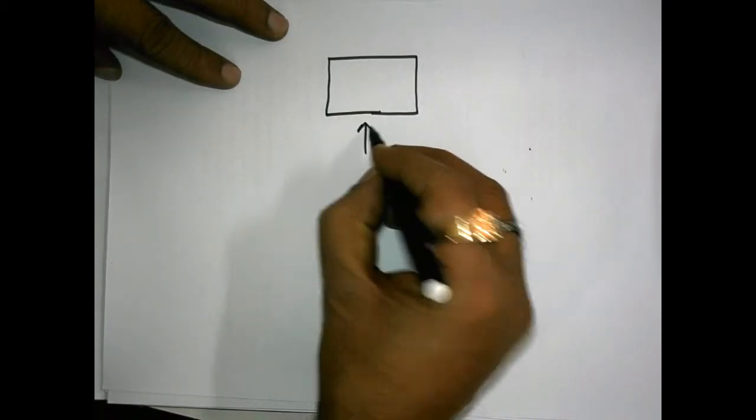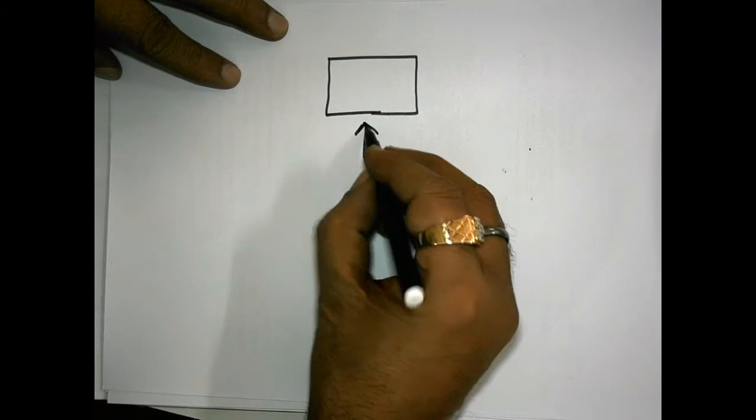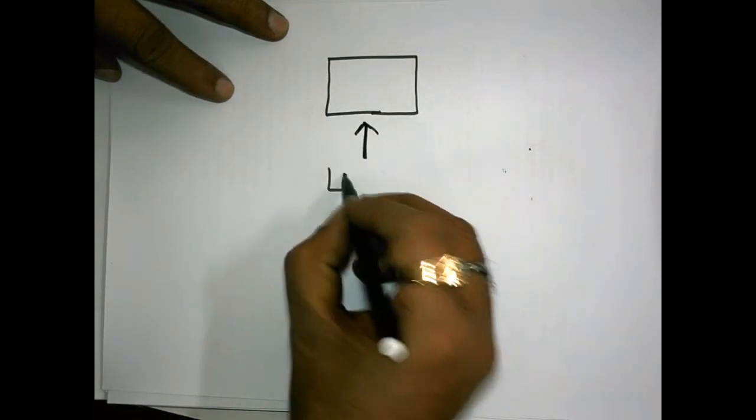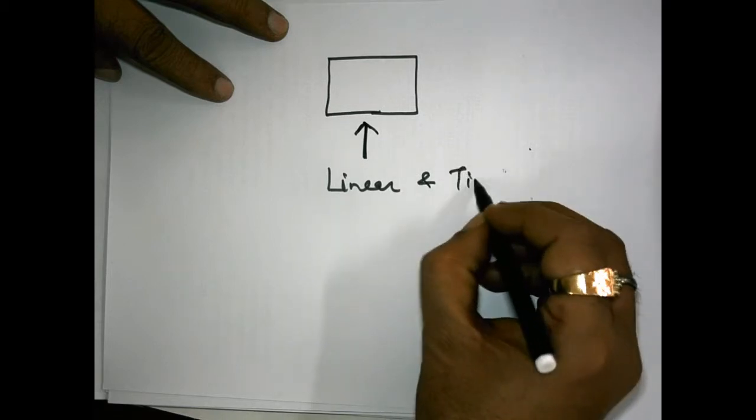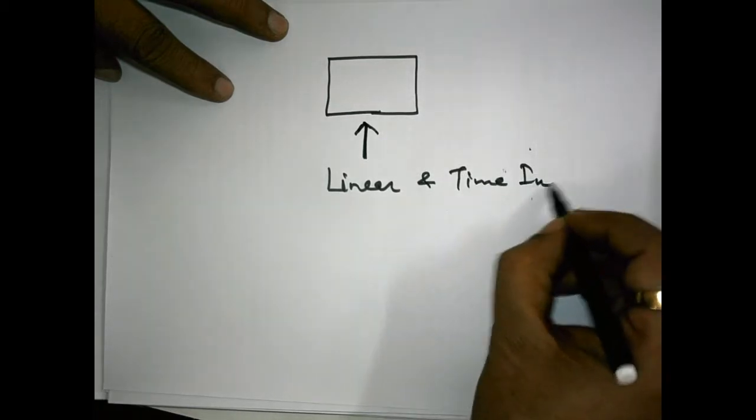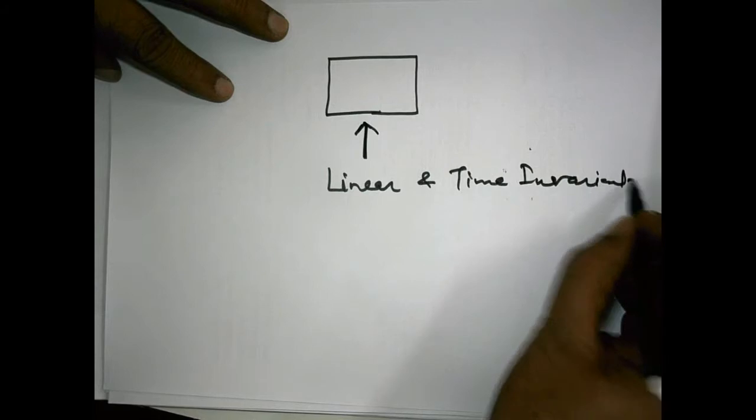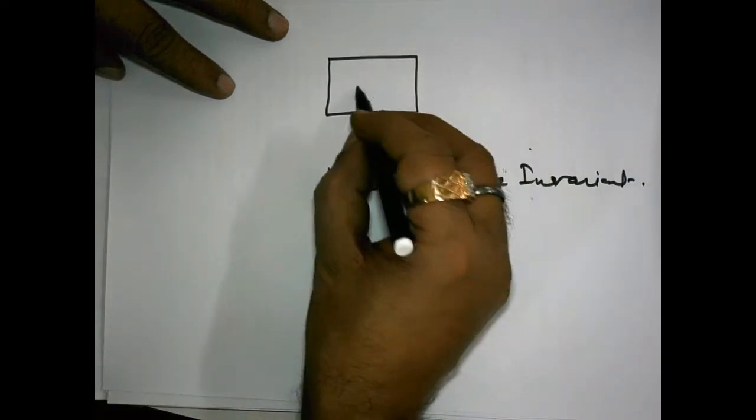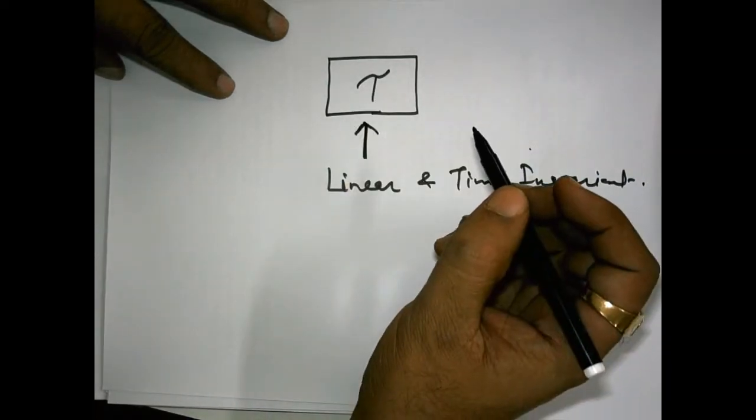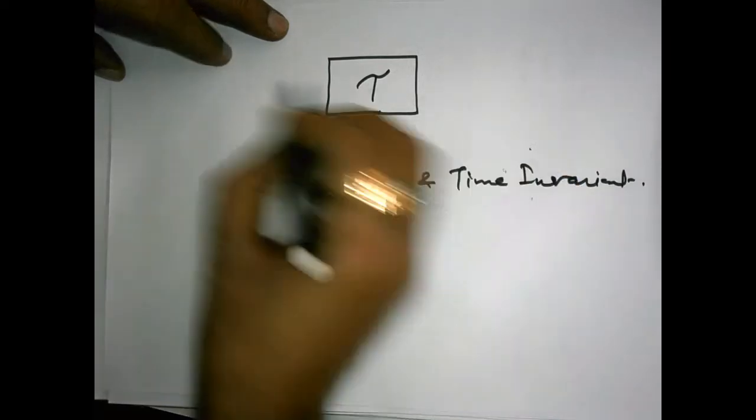Suppose we have an arbitrary system, and the only characteristic that this system should possess is that this system should be linear and time invariant. You might have heard the property of linearity and time invariance. Linearity and time invariance means this system is linear as well as time invariant.